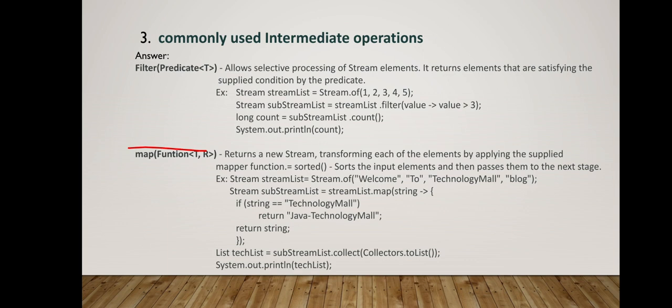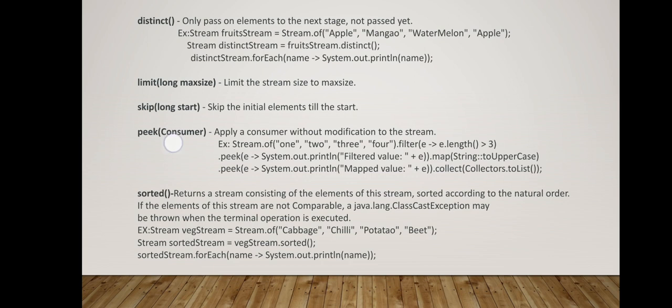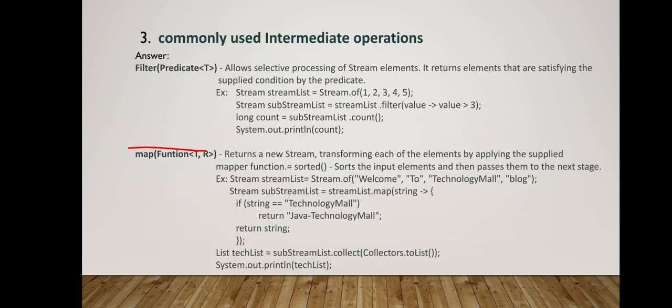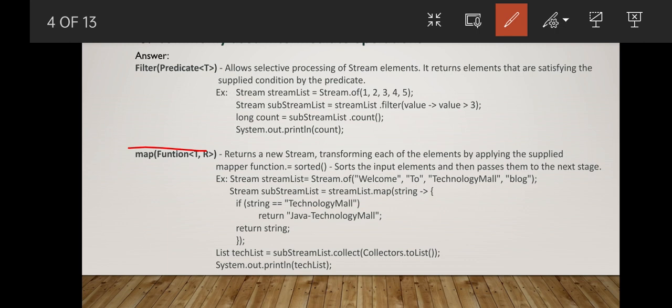Take the filter operation. Suppose you take a list of strings and you want all the values to be greater than 3. The filter will filter out all the values greater than 3, but this filter will not be executed till we add a terminal operation. Here count is a terminal operation. When we add dot count, the filtered list is processed and the count is returned.